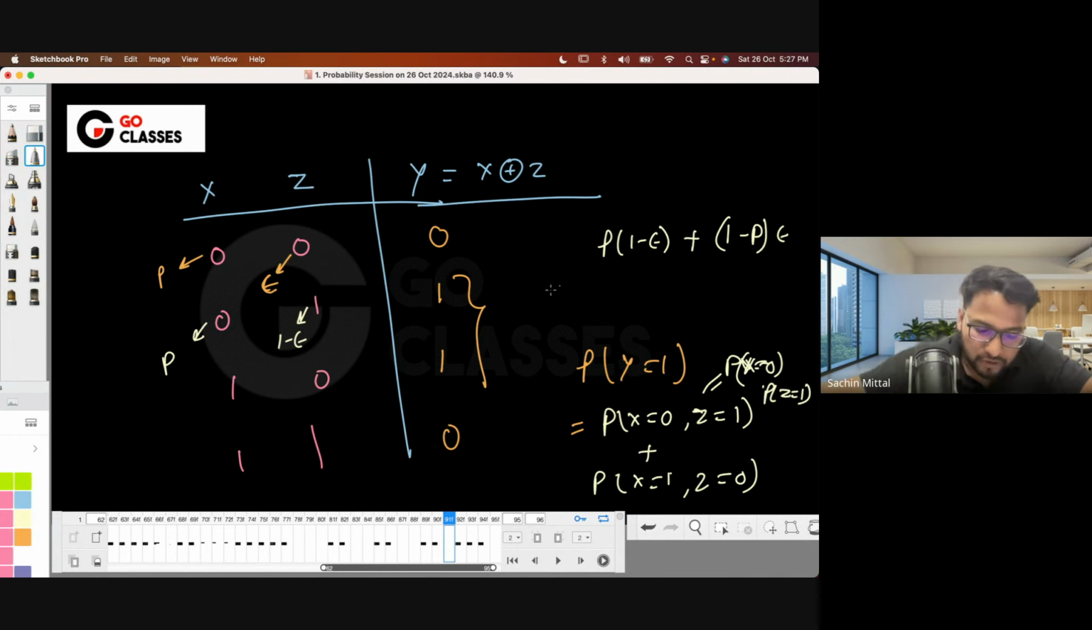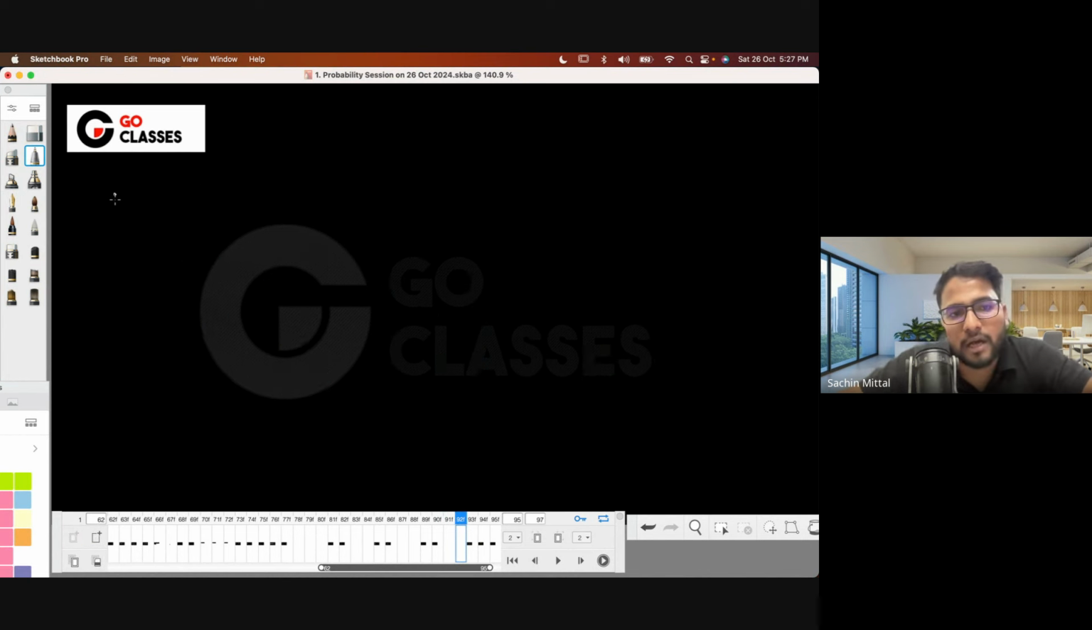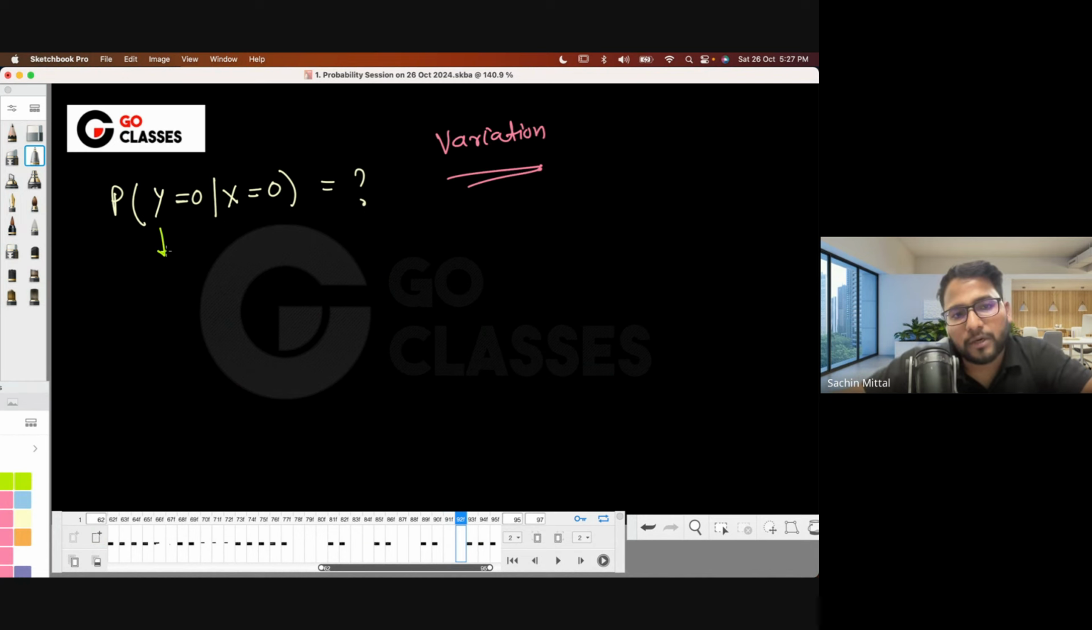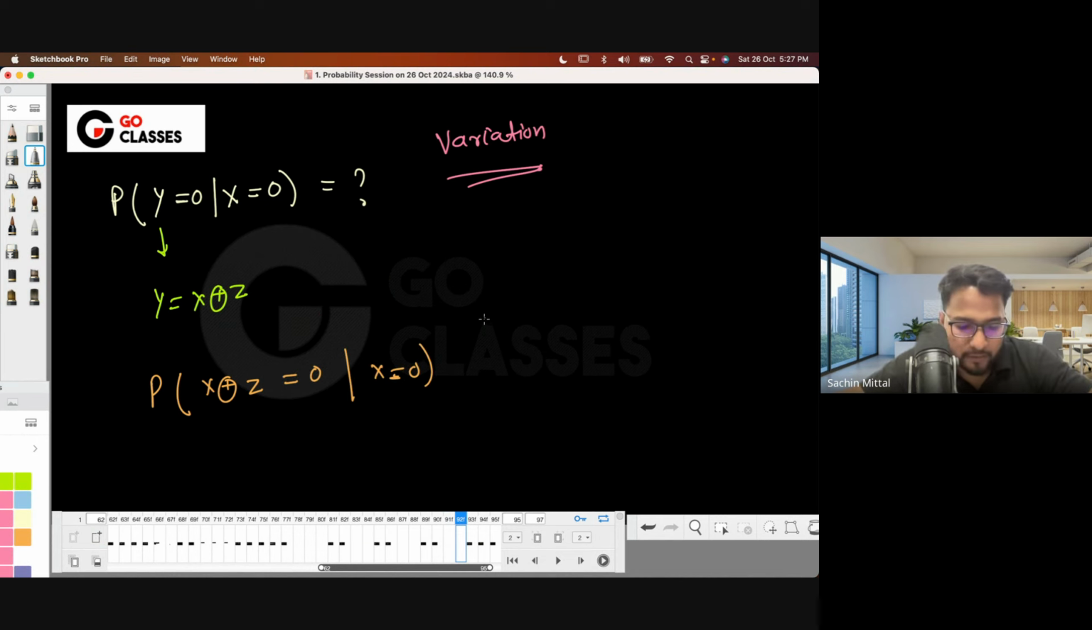Okay. But now suppose in this question only, they ask you the probability that y is 0, or maybe y being 1, anything, but here it is conditioned on x being 0. This is a new question, or a variation. See, y is nothing but x dot z, right? Then can you tell me the probability of this? Basically, you can just plug in this value. Now tell me what the answer is.